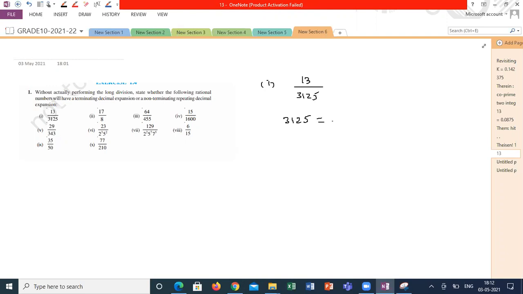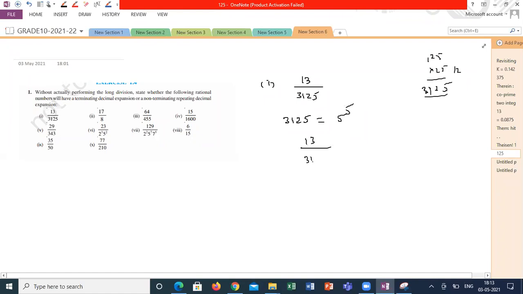Sir, 5 to the power 5. So 13 by 3125 can be written as 13 by 5 power 5. So what kind of number is this? Terminating. So it's a terminating number. What about the second one?